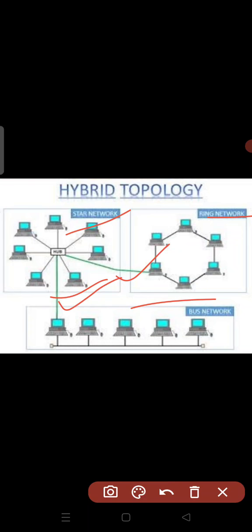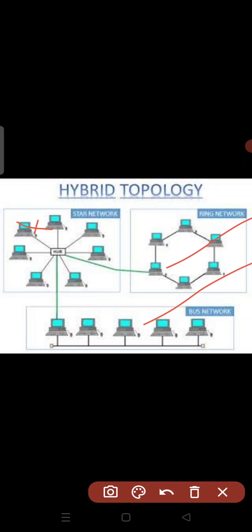In this hybrid topology, the star topology of each network is connected to the bus topology. A failure of any computer in a star topology does not affect the entire network. If any computer fails in a star topology, it does not affect this complete architecture. If any device fails here, it does not affect it, it all works, right?